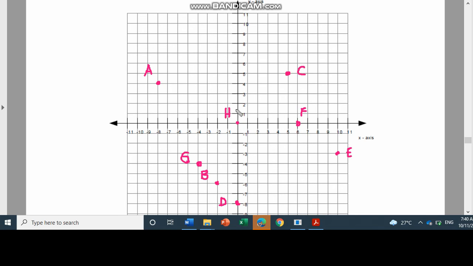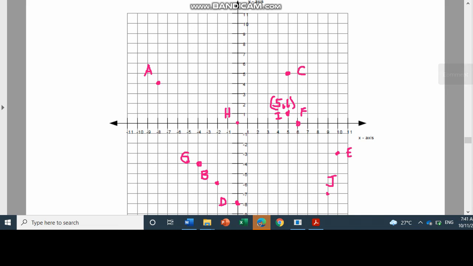Number 9, (5, 1). 5 in the x, 1 in the y. So, the x-coordinate or the abscissa is 5, while the y-coordinate or the ordinate is 1. So, this is (5, 1). Pangagan sa ana is point I. And number 10, (9, negative 7). So, 9 as the abscissa or the x-coordinate, while the y-coordinate is negative 7. So, this one. This is point J.